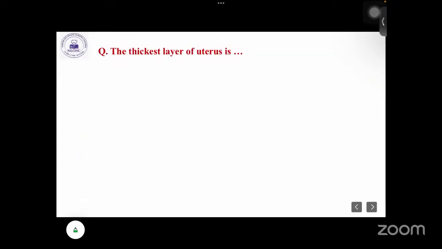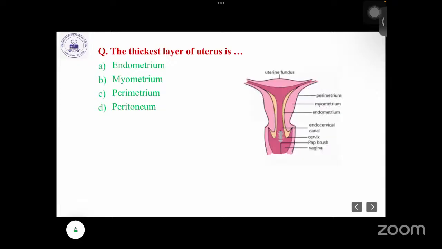Next is the thickest layer of the uterus. So: endometrium, myometrium, perimetrium, or peritoneum. So which one is the thickest layer of the uterus? So just see this image.